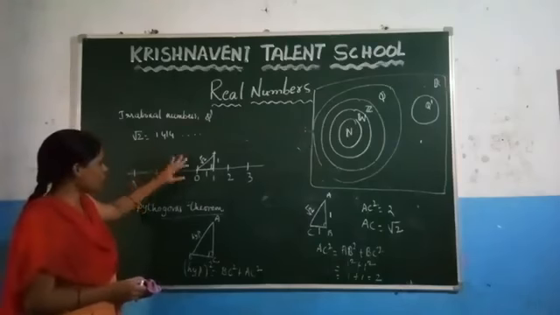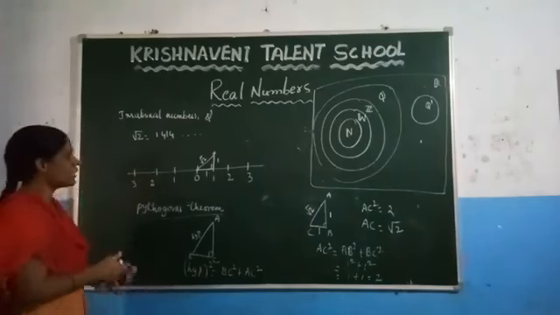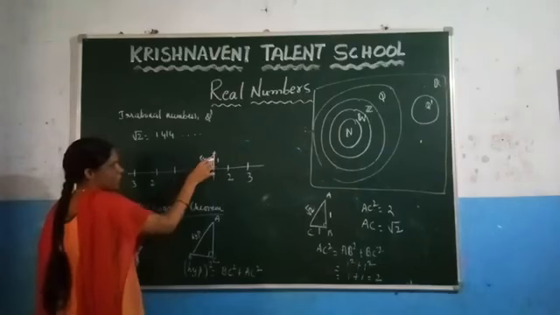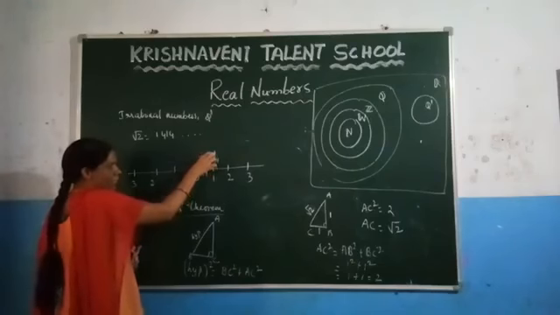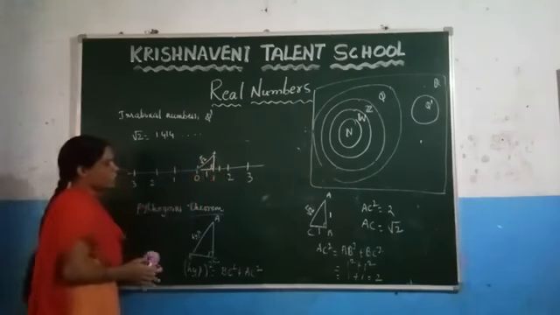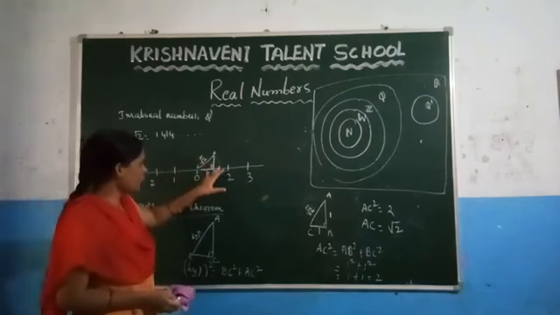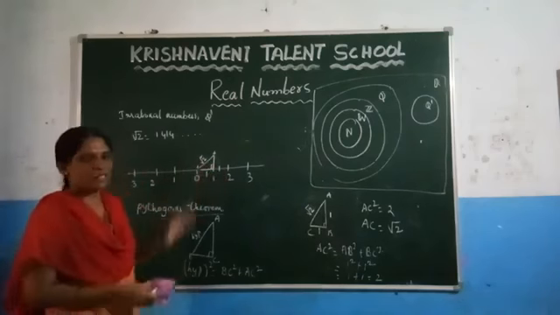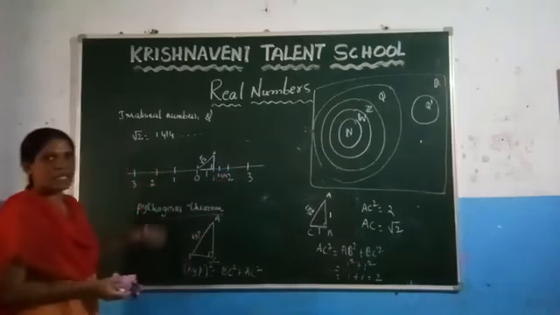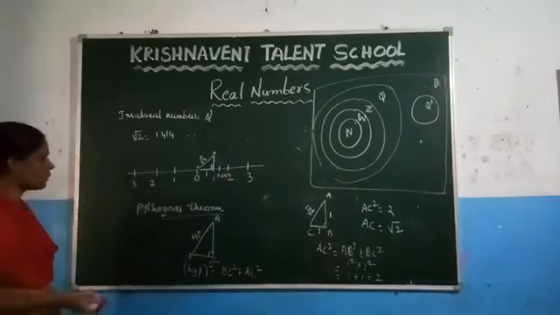Since we are representing root 2 on a number line, let us consider by using compass, take this as a center and this as a radius. Now take this as a radius and mark 1 arc here. Where this mark touches the number line, that will be the value of 1.414. You can check it. Like this you can represent root 2 on a number line.